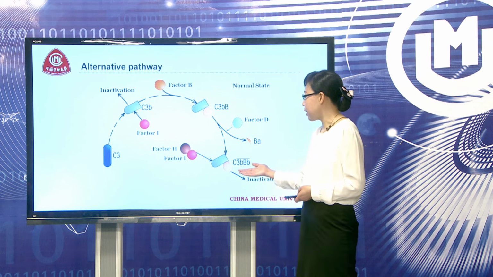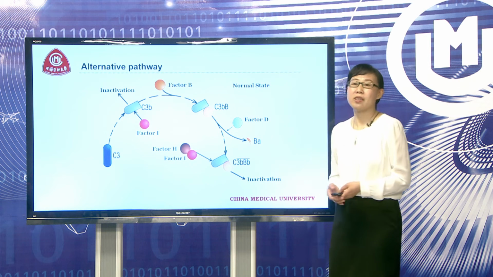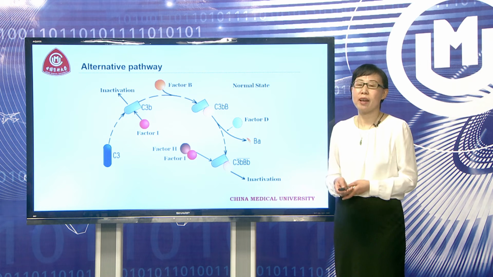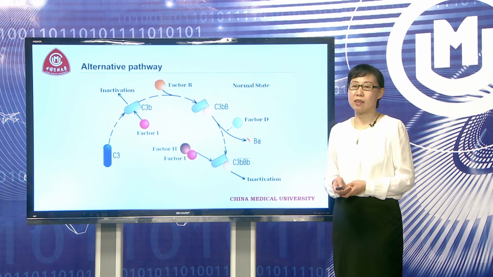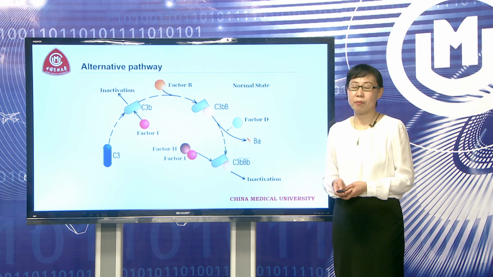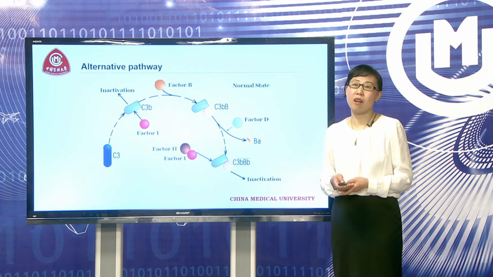But in the normal state, C3b and C3bBb are not stable. They can be inactivated by regulatory proteins, such as factor I and factor H. So in the normal state, there is no activation of the alternative pathway.